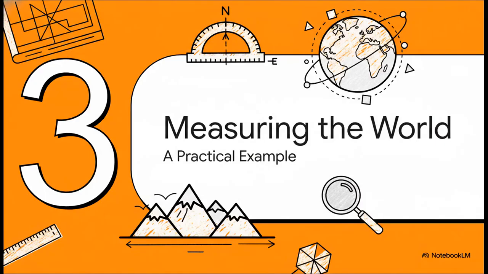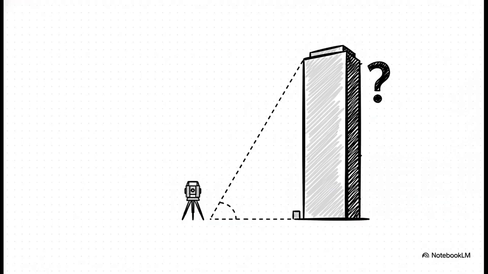All right, that's enough theory. Let's see how these tools actually work in practice. Let's build from this simple idea into something that can literally measure the world around us. So, here's our problem. We've got this building, and it's way too tall to measure with a tape measure. But we do have two clues. We know exactly how far away we're standing from its base, and we can measure the angle from where we are on the ground all the way up to the very top.